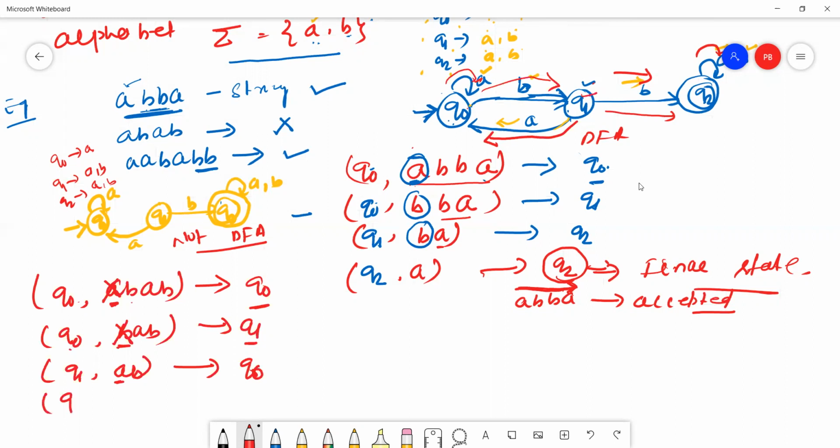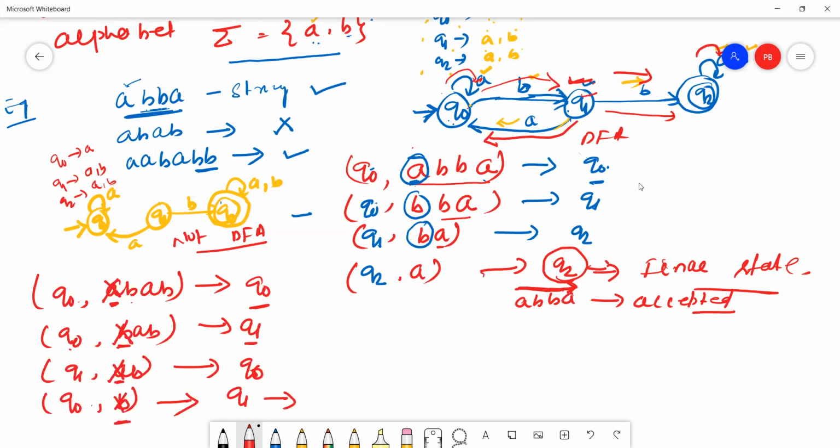Then Q0 reads B and goes to Q1. Okay, this is the end of the input string.